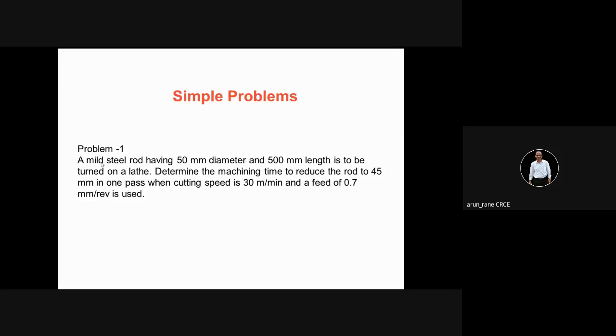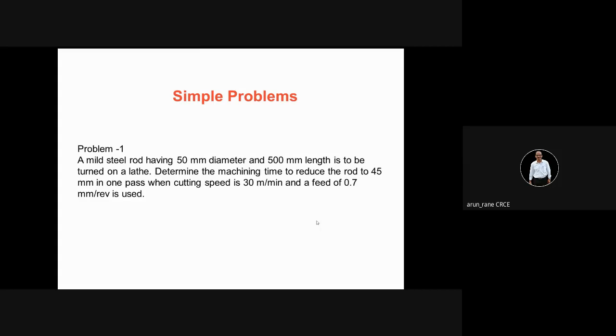So the rod is having a diameter of 50. The length of the rod to be turned on the lathe is 500 mm. You have to find out the machining time to reduce the rod to 45 mm in one pass.